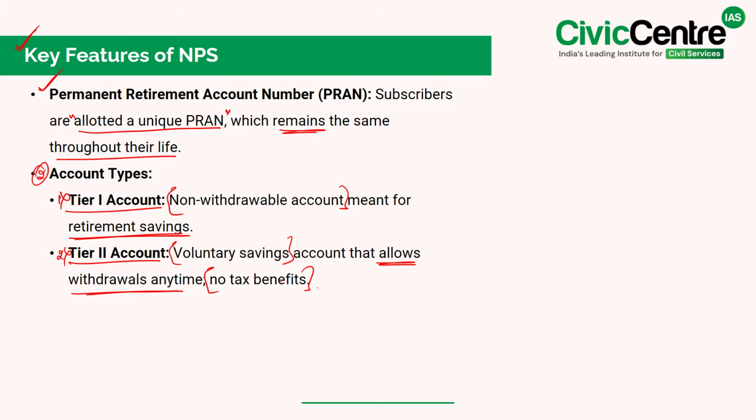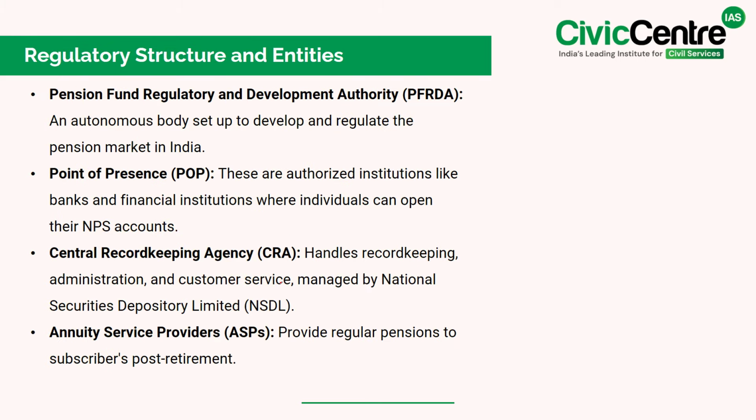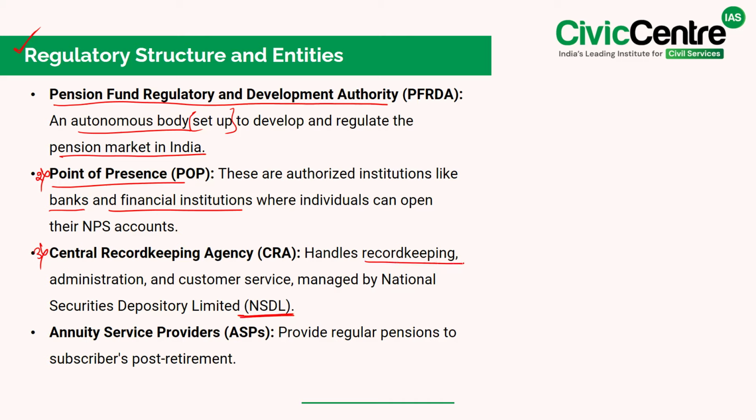To ensure the smooth functioning of the system, NPS follows a well-structured regulatory framework. The Pension Fund Regulatory and Development Authority is the autonomous body that regulates and develops the pension market in India. Also, individuals can open an NPS account through the point of presence institutions such as banks and financial institutions. Meanwhile, the Central Record Keeping Agency managed by NSDL, that is the National Securities Depository Limited, handles record keeping, administration and customer service. Lastly, after retirement, annuity service providers help convert your NPS savings into a regular pension.